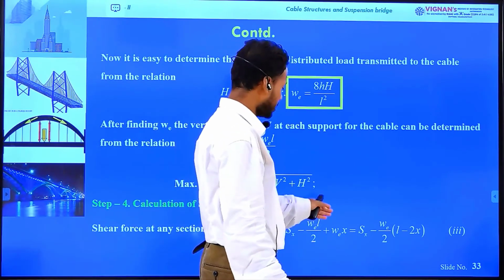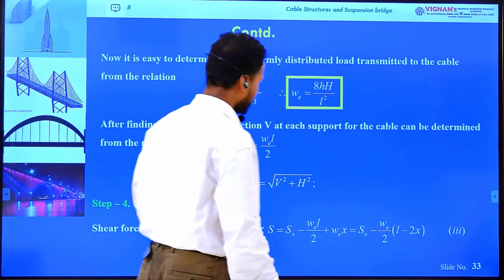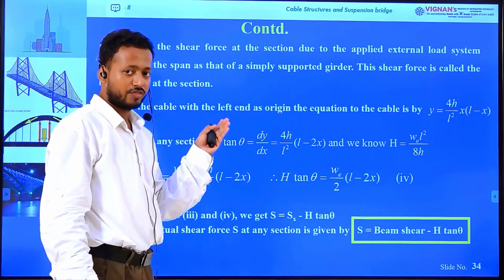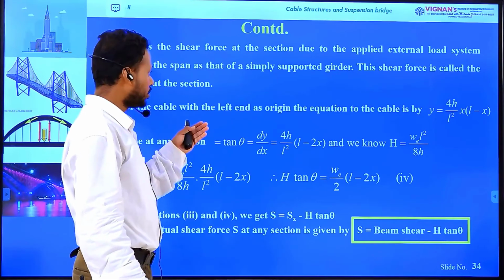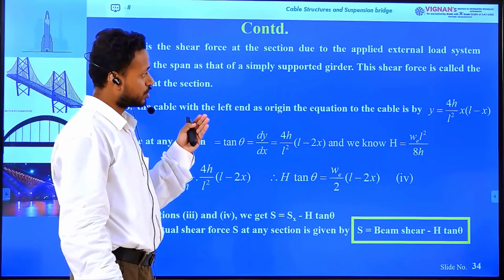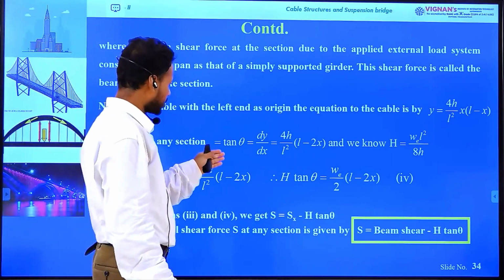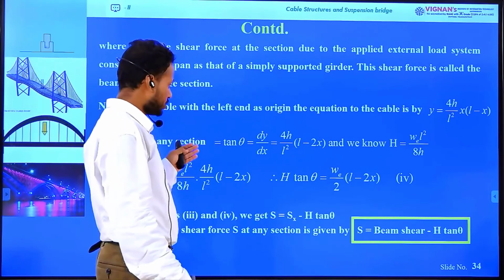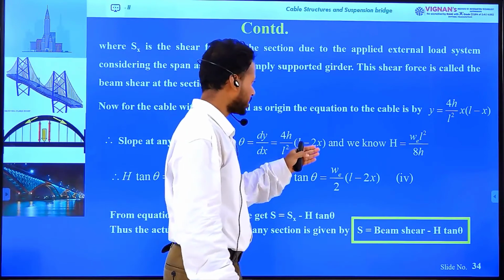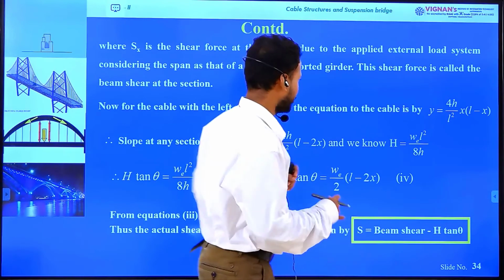If we simplify it, we will get S equals Sx minus W by 2 into L minus 2x. Now for the cable, I am considering the left end as origin. The equation of the cable can be written as y equals 4h by L square x into L minus x. The slope of the cable at any section, that is tan theta, equals dy by dx equals 4h by L square into L minus 2x. If you take the derivative of this function with respect to x, what will you get?